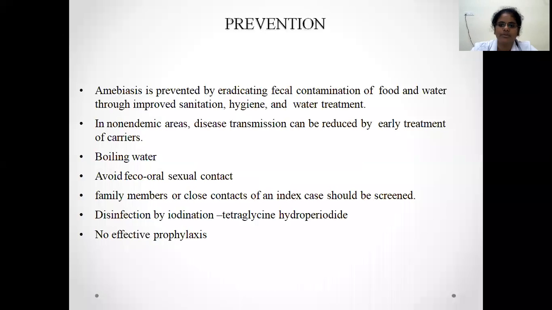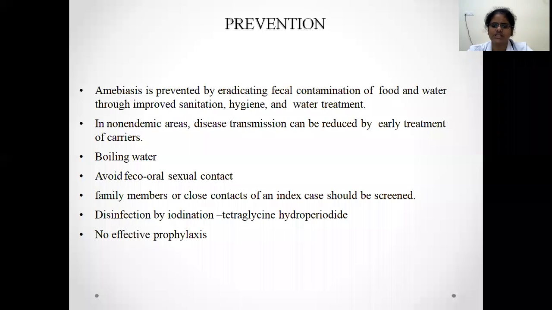At the end of this topic, this is one of the intestinal protozoans. The other intestinal protozoans are Giardia, Microsporidia, Cryptosporidium. Giardia is also transmitted through contaminated food and water only. The cyst will be ingested, and in the small intestine, excystation will occur, and flagellate trophozoites will be released in the intestine, and this flagellate trophozoite will cause damage.